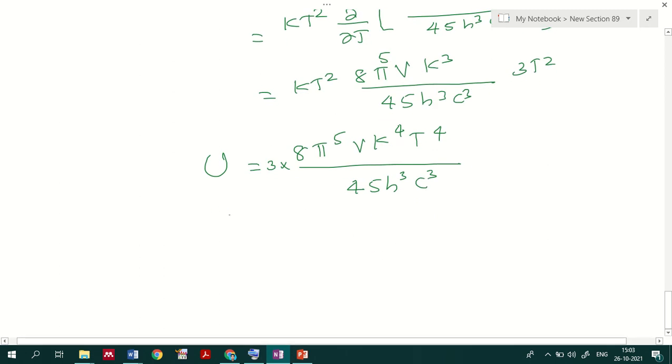Now why do I represent it this way? You can see that 8π⁵Vk⁴T⁴ divided by 45 h³c³, this entire term is actually P, so I can write it as 3P. That is, internal energy is three times the value of pressure. Okay, so this is 3P.